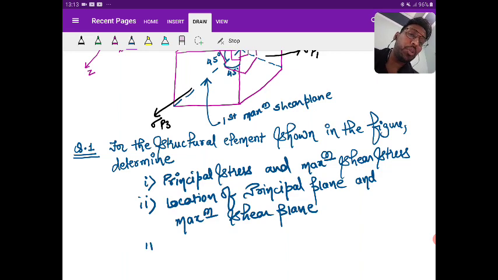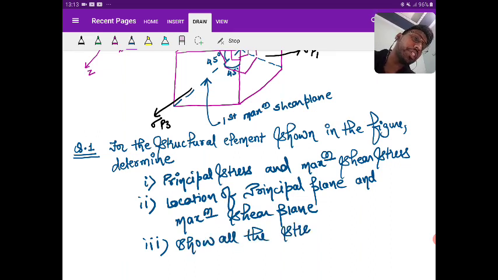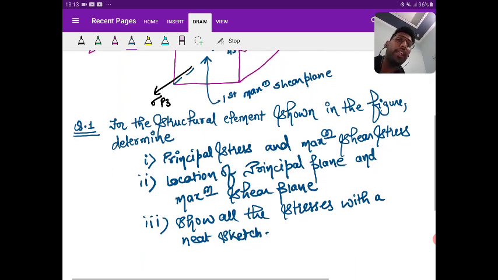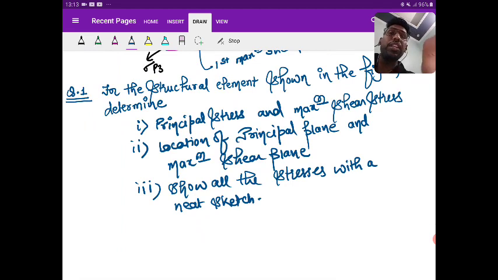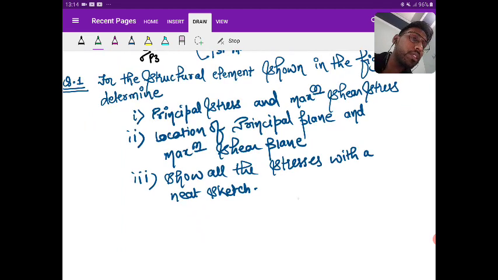And third, you need to determine, that is, show all the stresses with a neat sketch. You need to show all the stresses that you find with a neat sketch. So let me give you the diagram. The diagram is given like this.